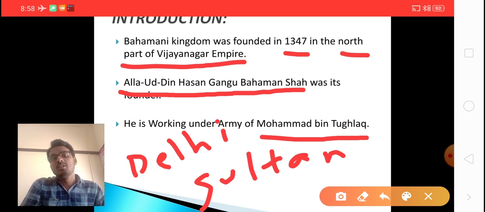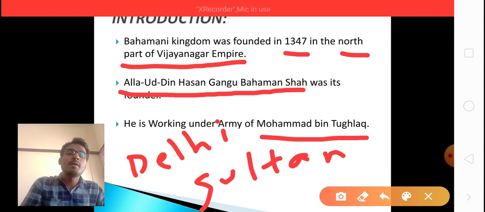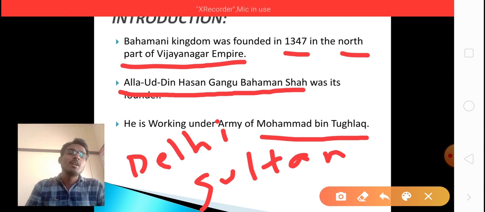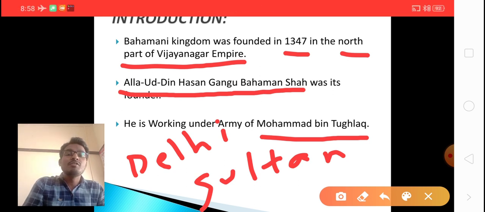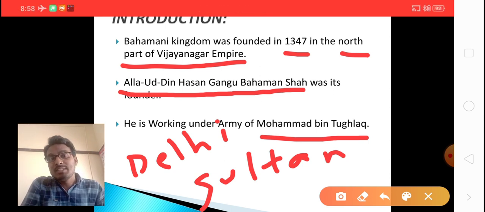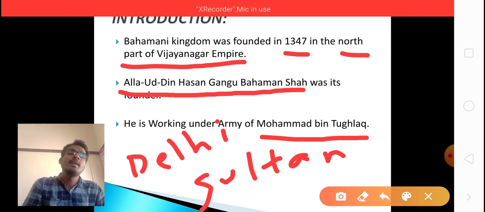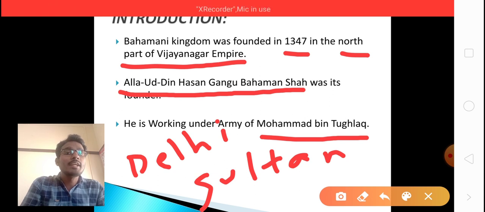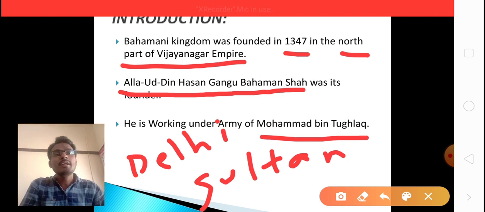It is one of the neighboring kingdoms of the Vijayanagara Empire, located in the north part of the Tungabhadra river, or the north side of the Vijayanagara Empire. Its founder was Alauddin Hasan Gangu Bahman Shah, who worked as an army general under Muhammad bin Tughlaq's rule. So this is all about the introduction of Bahmani dynasty.